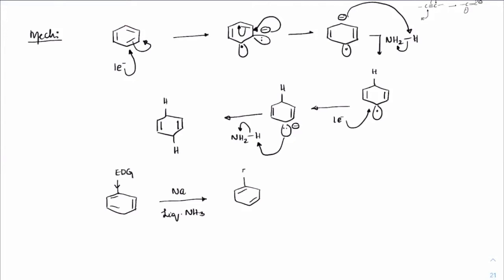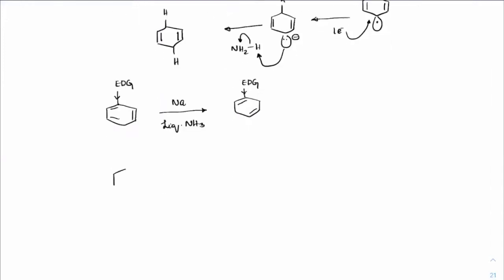Imagine as if the electron donating group can support the double bond, so the final product will be this way. But if it is an electron withdrawing group this way, and then we do the reaction with sodium and liquid ammonia, then the product formation would be this way. All right.